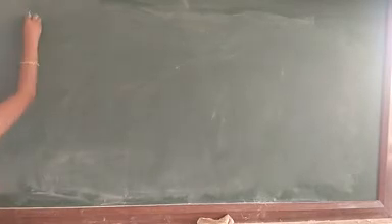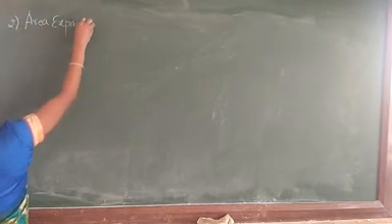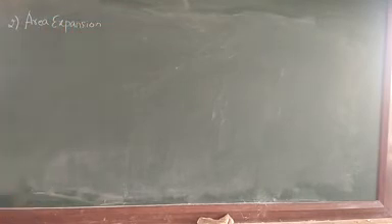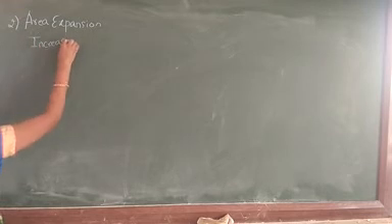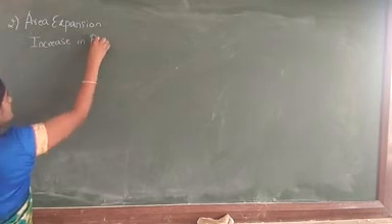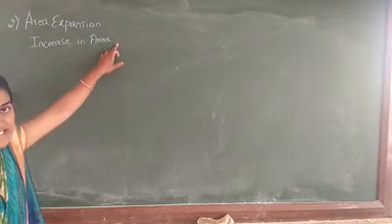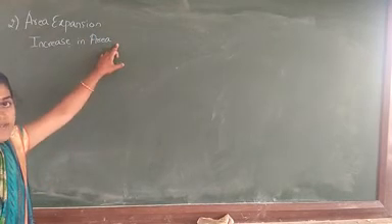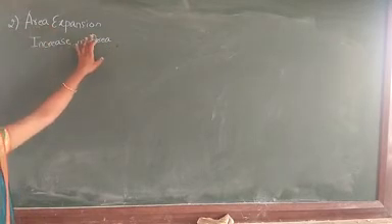Second one is area expansion. Second, we are considering area expansion. Now again we have to define the area expansion. Increase in the area when heat is supplied to a body or to a substance, then we can call it area expansion.